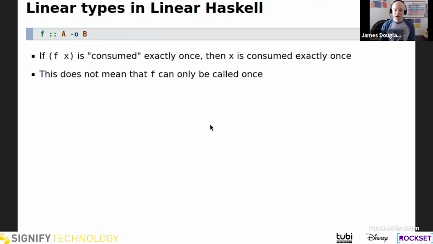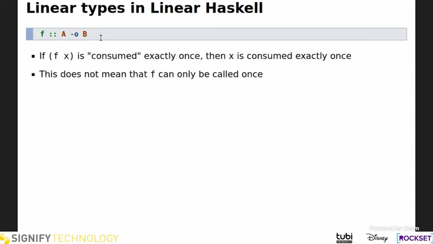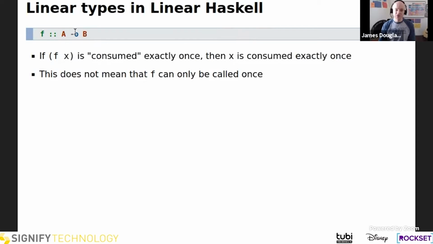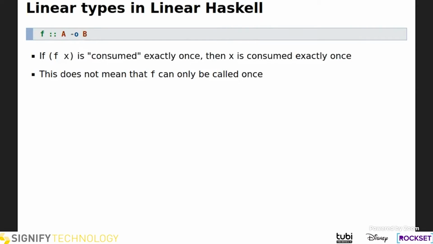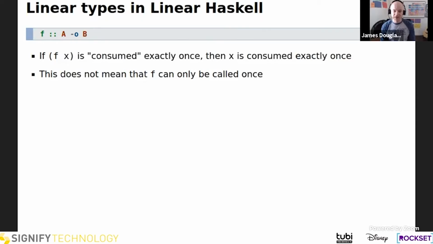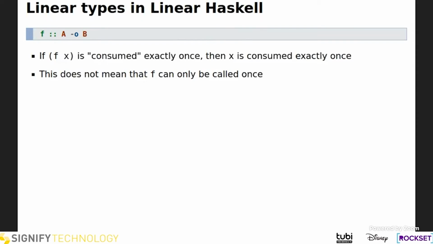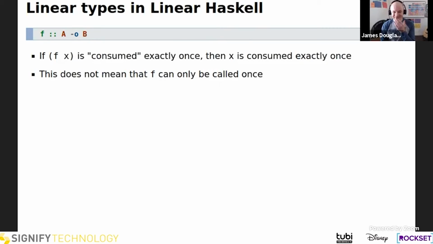So back to Haskell. This is what linear types look like in Haskell. Normally the type of a function would be A, right arrow, B, for a function that takes an A and returns a B. Linear Haskell, again, is this proposal to extend Haskell, and they introduced this lollipop operator, and that is called a linear arrow. And so here we say that F is a linear function.